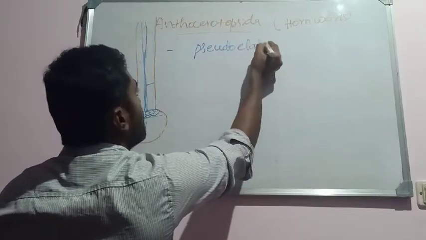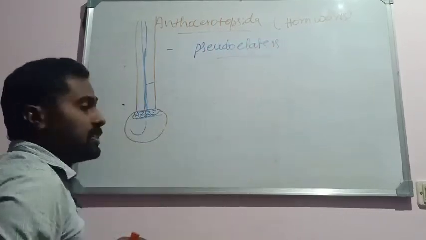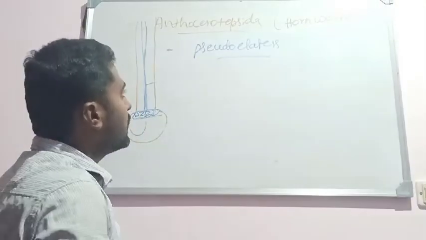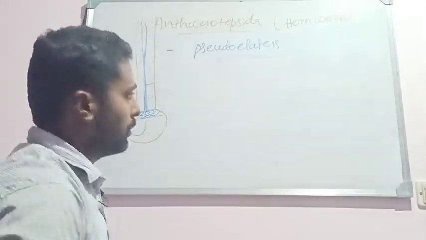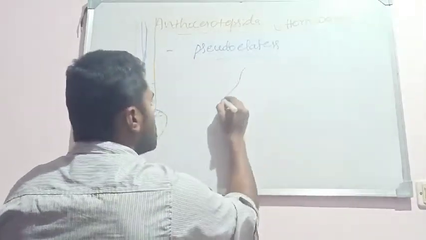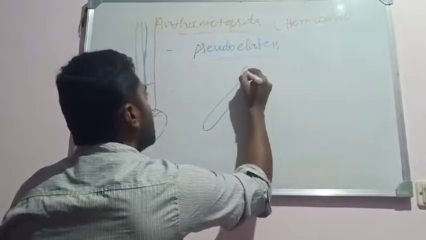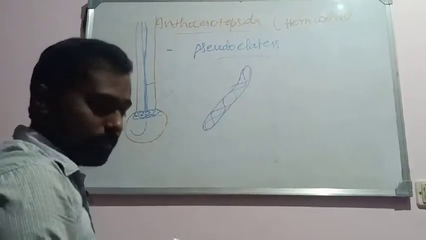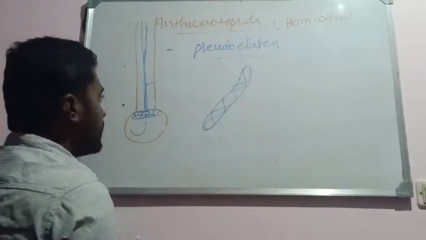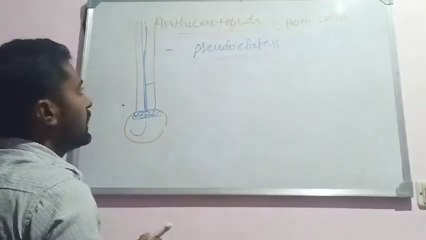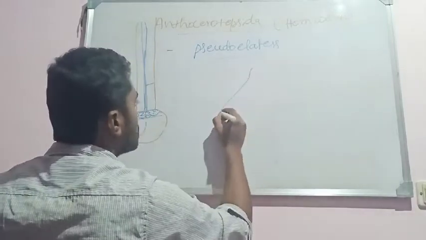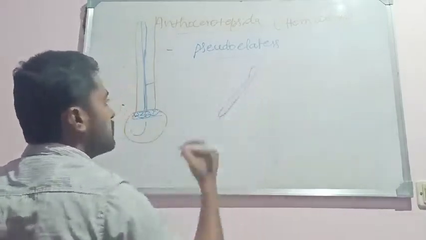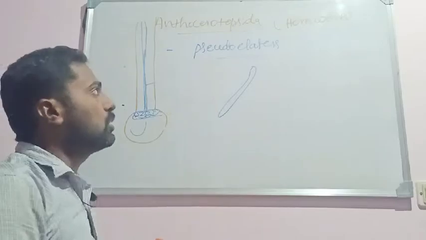Pseudo-elaters. There are no true elaters. Here the elaters are said to be pseudo-elaters. Pseudo-elaters means they do not possess the internal band. So we have seen the structure of an elater, no? When the elater possesses the internal band like this, it is said to be a true elater. But in the Anthocerotopsida members, the elaters do not possess the internal bands. Hence they are called pseudo-elaters.